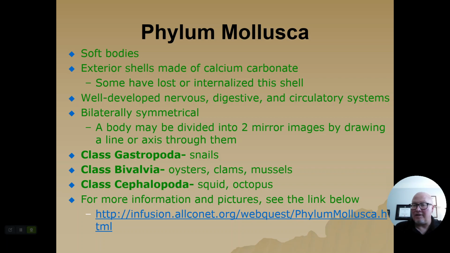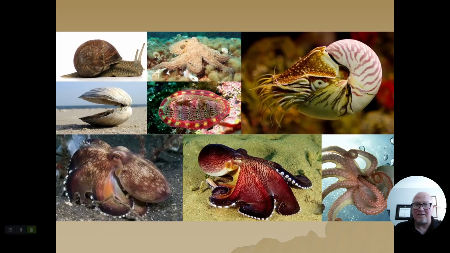And yet again, I've given you a link here so that you can see them. And what I've given you here, we've got snails. Those are gastropods. An octopus, cephalopod. Okay, this is a chambered nautilus. Okay, this is called a chiton. Here's a typical clam or mussel. And then our octopus, I've got 3 images of octopus down here.